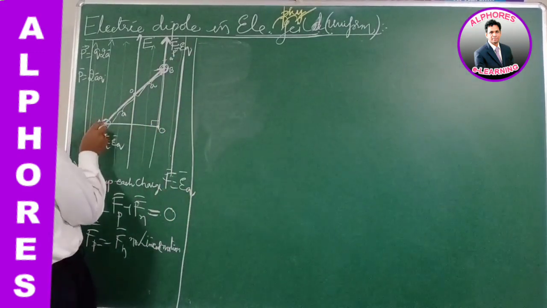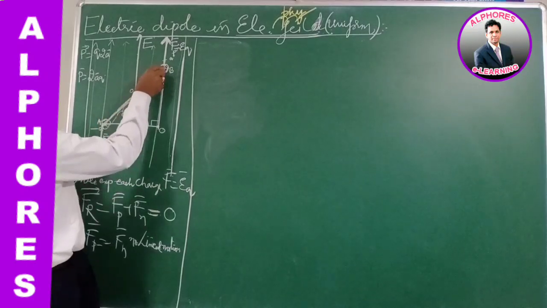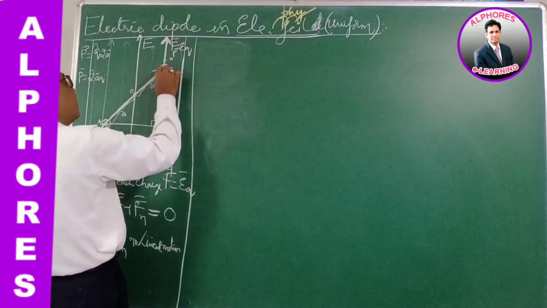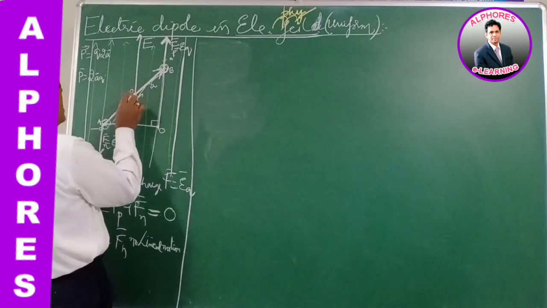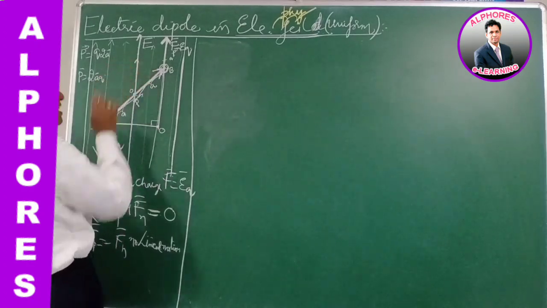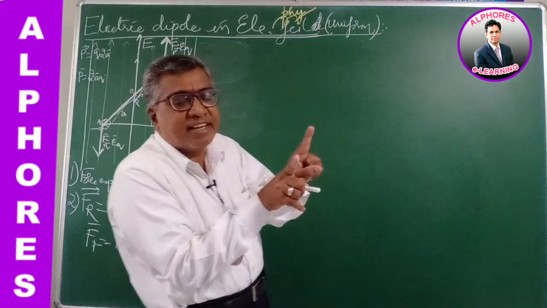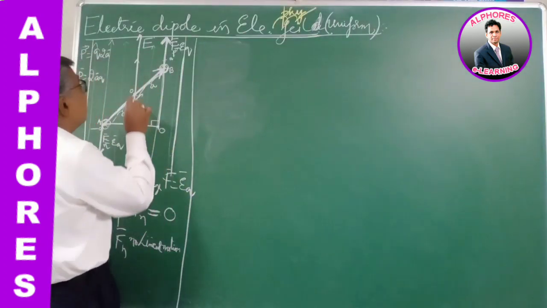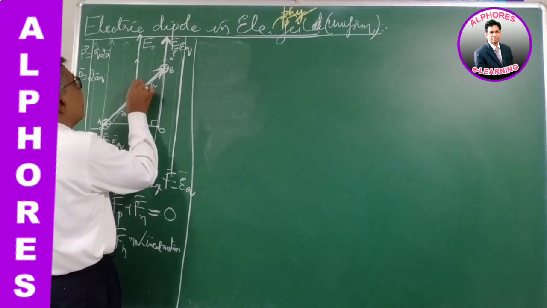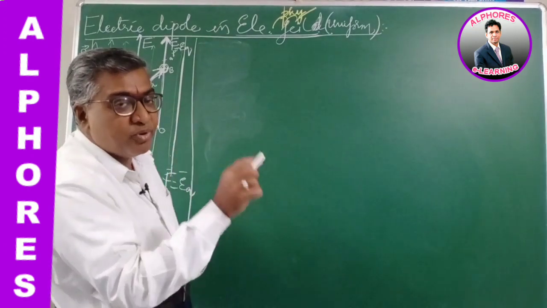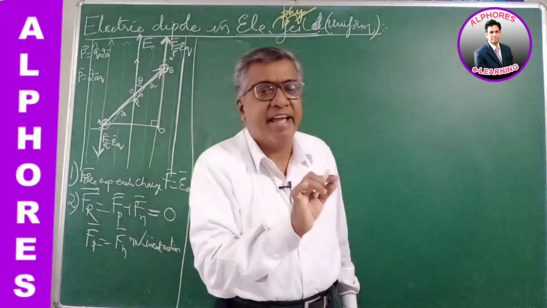Now we know the dipole moment of the dipole is from A to B. So the P bar vector is in this direction and the E bar vector is in this direction. Let the angle between the electric field vector and the dipole moment vector be theta. That is, our dipole is suspended in the field at an angle theta.